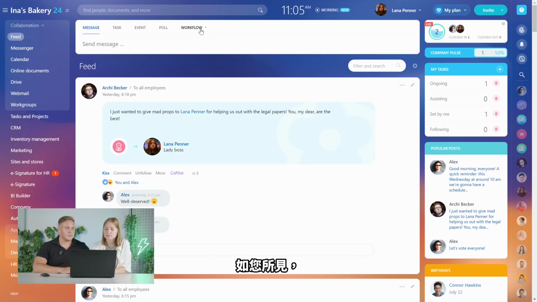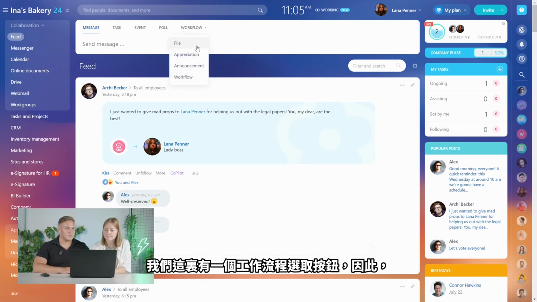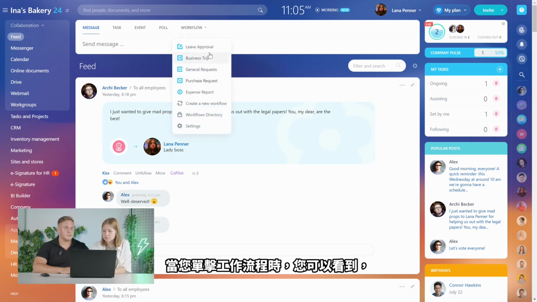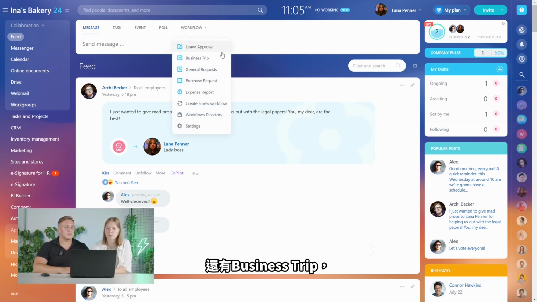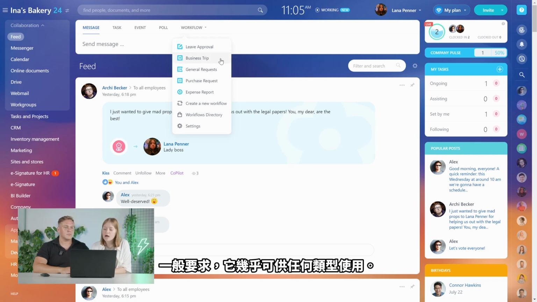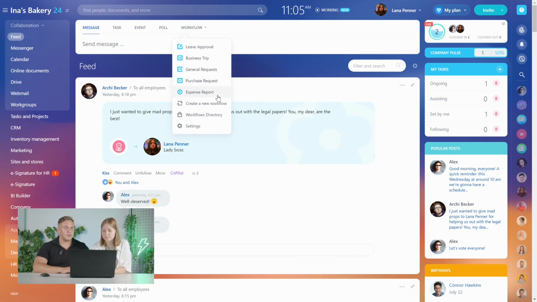So now, as you can see, we have a workflow tab here. When you click on the workflow, you can see the 5 pre-configured modes that we have for the workflow, which is leave approval. We have a business trip. We have general requests, which can be pretty much anything. Then we have a purchase request, and we have the expense report.